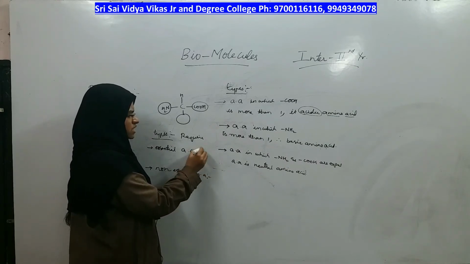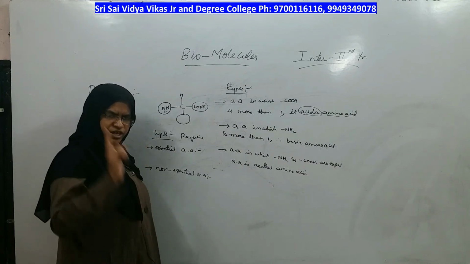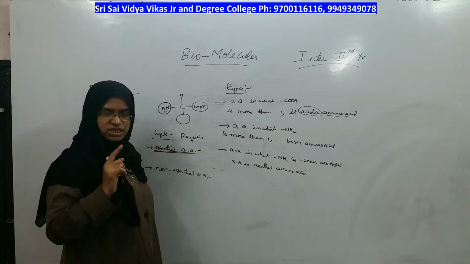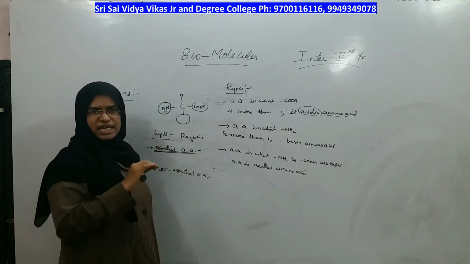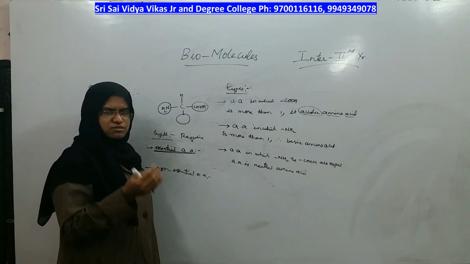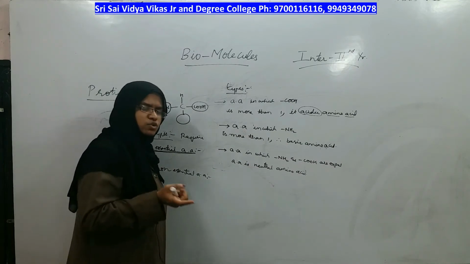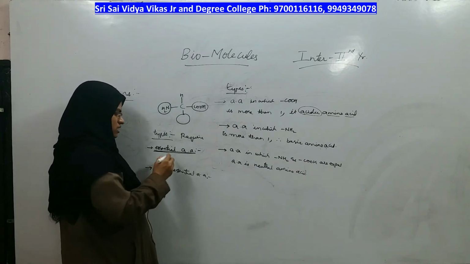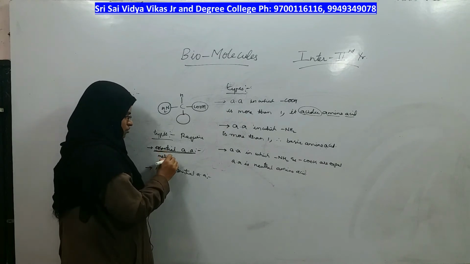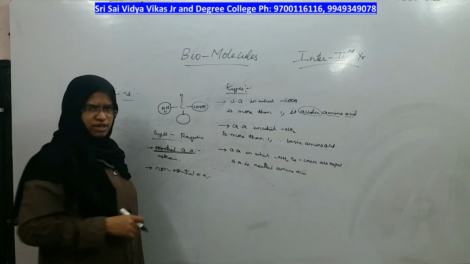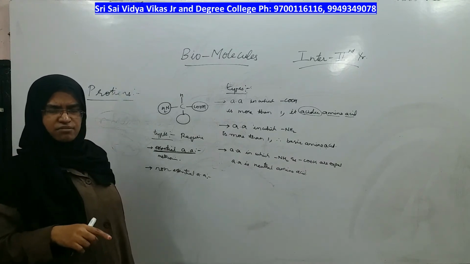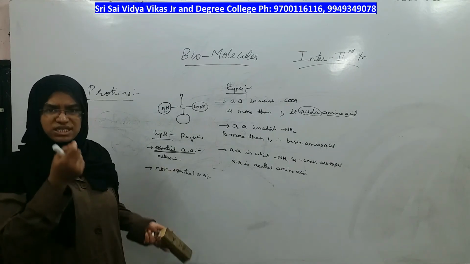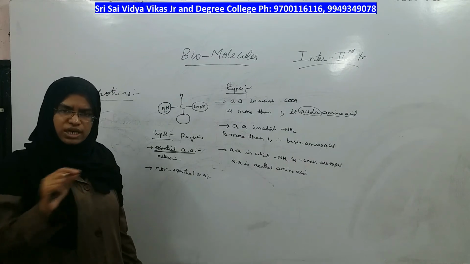What does essential amino acid mean? It means it is very important that you take that amino acid from your diet, because your body cannot synthesize it by itself. So you have to take it in the form of your diet. Therefore they are called essential amino acids. Examples are methionine and tryptophan. From the list I will keep a star mark for essential and no star mark for non-essential, right? Essential means you must take them from your diet because your body cannot synthesize them.